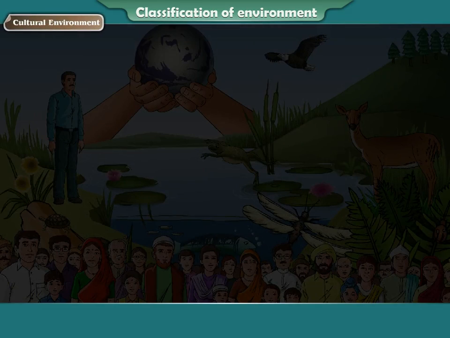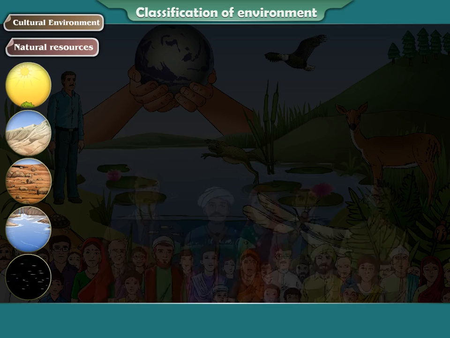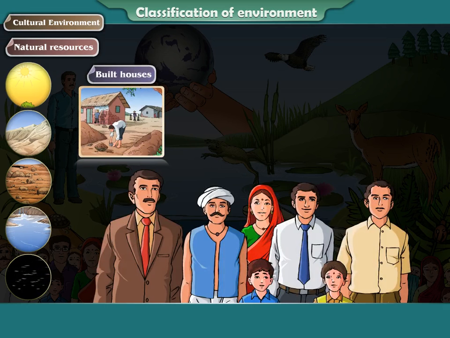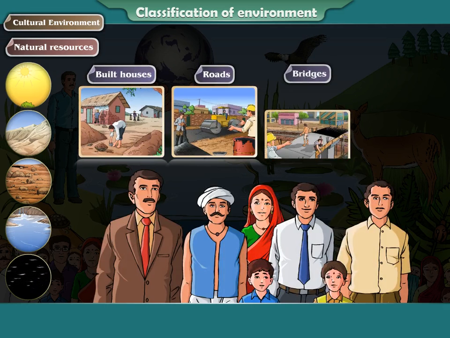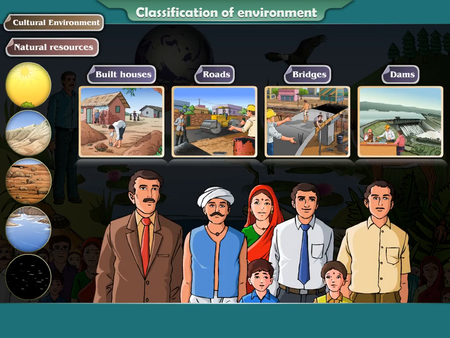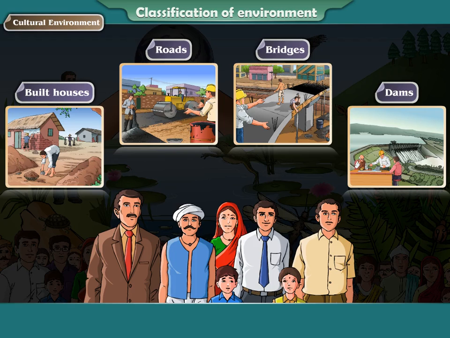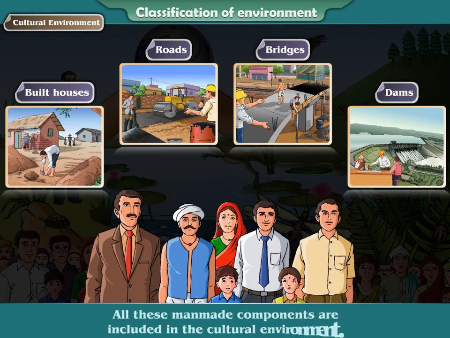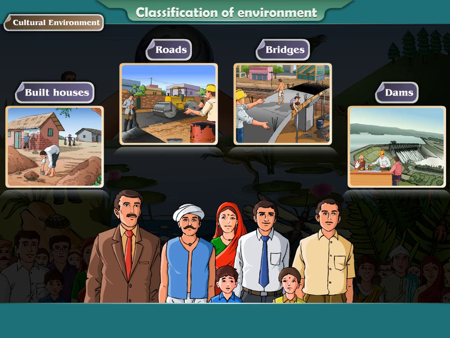Cultural environment. By using natural resources, man has built houses, roads, bridges, dams, and many other things. All these are meant to make man's life better. All these man-made components are included in the cultural environment.